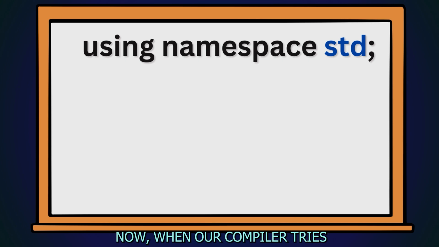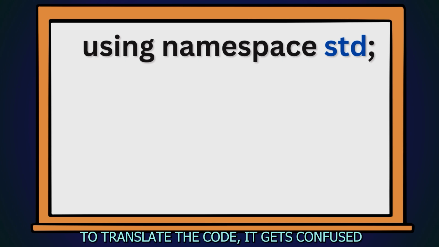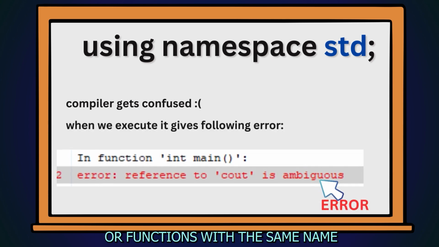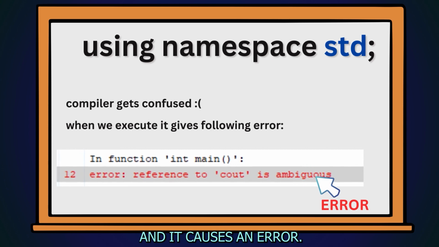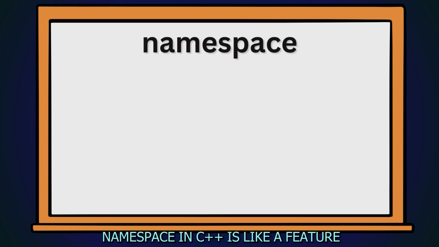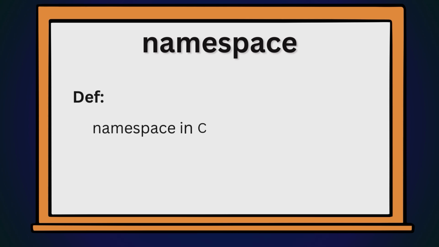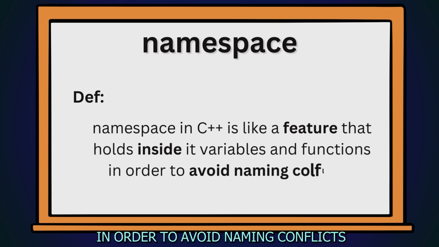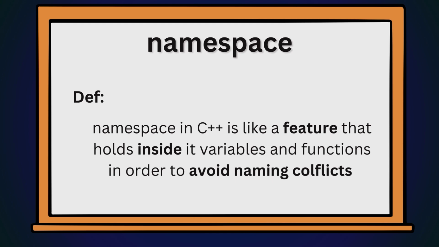Now, when our compiler tries to translate the code, it gets confused as there are two different variables or functions with the same name, and it causes an error. That is why we use family names in C++, which are called namespaces. A namespace in C++ is a feature that holds variables and functions inside it in order to avoid naming conflicts.